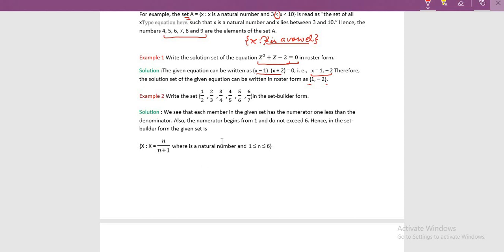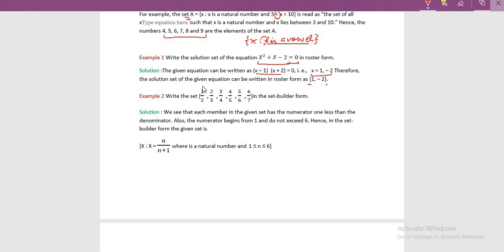Now let's see the second example. A set is given: 1 by 2, 2 by 3, 3 by 4, 4 by 5, 5 by 6 and 6 by 7. It is asked to write this set in set builder form. We see that each member in the given set has a numerator which is 1 less than the denominator.